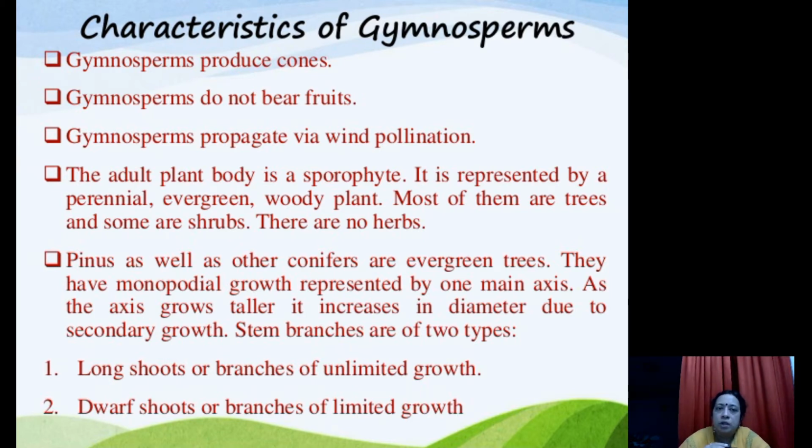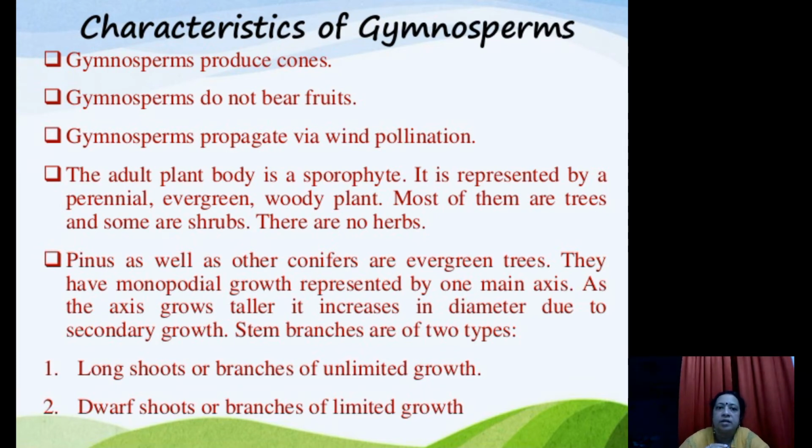Next point we have is that gymnosperms do not bear fruits. Why? Because as I already told you, there are no covered seeds. Ovary wall formation is not there. The seeds are only naked. So if the ovary wall is not there, that means the ovary is not there, so no fruit formation. That is why they do not bear fruits.